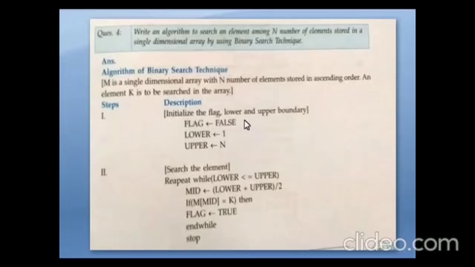Initialize the flag always as 0, that is false. Lower and upper boundary, okay, lower boundary 1, upper boundary whatever it may be, it is 10 or 20 or 100. Then searching element. Repeat while lower is less than or equal to upper, mid equal to lower plus upper. Mid value you have to find. If m of mid equal to k, then flag equal to true. So if the mid value is the searching element, there we have to stop. Okay, so if we found the searching element in the mid value, then we have to stop. In that time the flag will become true, that is 1. Okay, end while, stop.